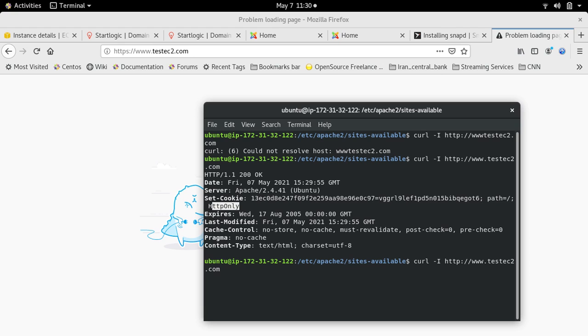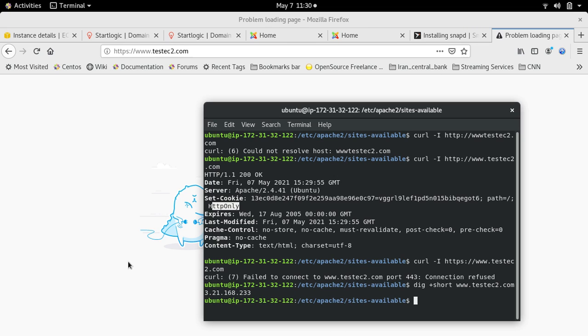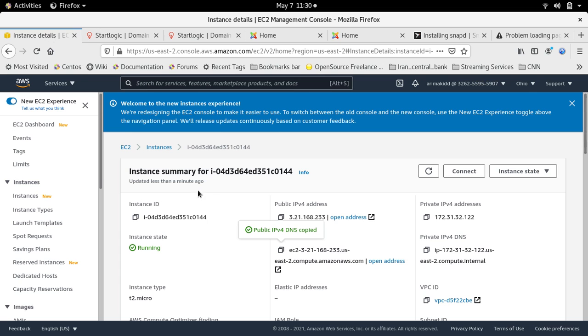Now let's see what happens if we do the same thing for HTTPS. Failed to connect to www.testec2.com on port 443. So the connection was outright refused. So we know that HTTPS is not installed. We know that everything is working properly. This is our site. Even if we run a dig, we're going to get back the IP address 321.168.233. So this is our site.